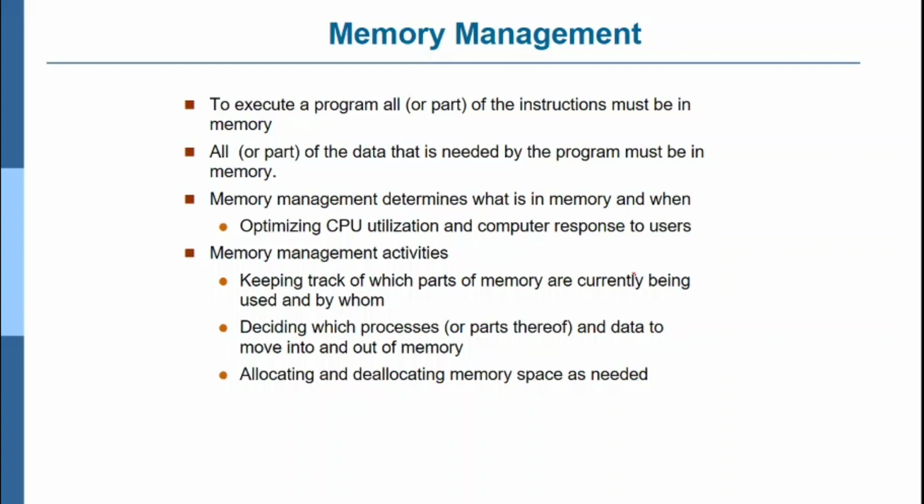Memory management activities: keeping track of which parts of the memory are currently being used by whom. For example, when some resources have been requested by a processor, it keeps track of the process that is executing, and keeps track of everything in the memory. It decides which processes and data are to be moved into and out of the memory. After a process finishes its job, it has to be thrown out from the memory. Each and everything is monitored by the memory management, allocating and deallocating memory space as needed.